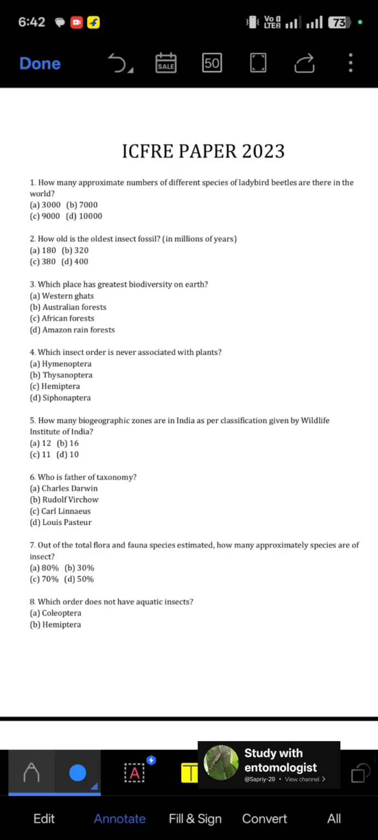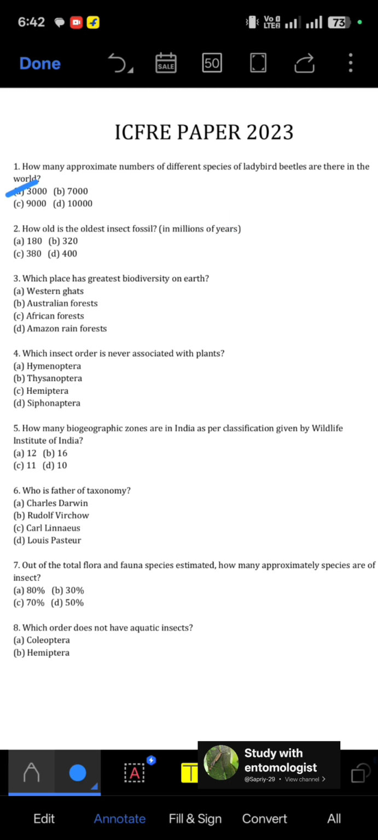So, here the first question is, how many approximate number of different species of ladybird beetle are there in the world? So, the correct option is 3000. Second question, how old is the oldest insect fossil in million of years? So it is 400 million of years old.